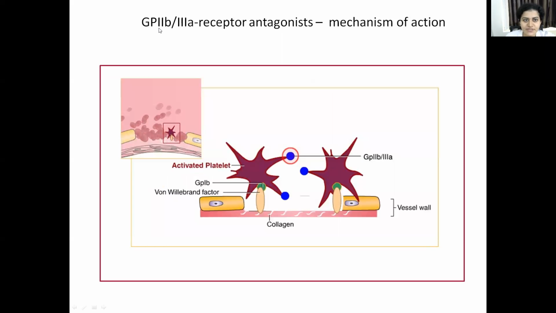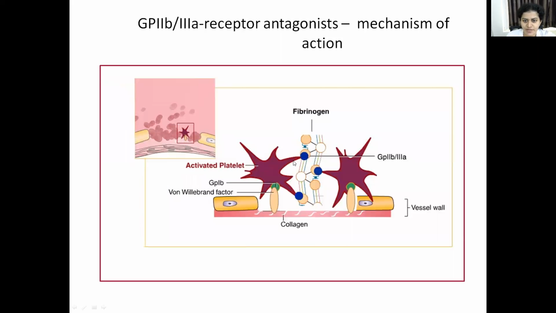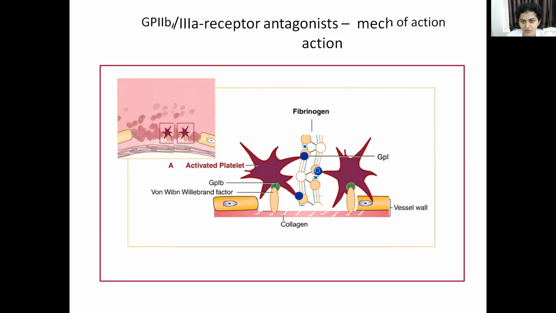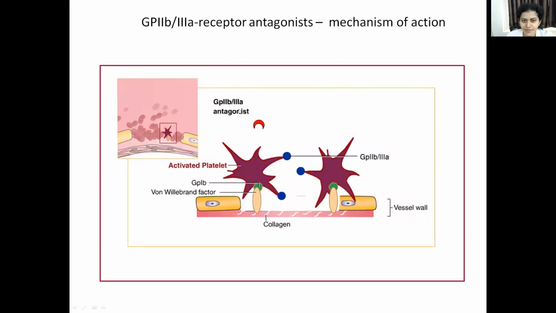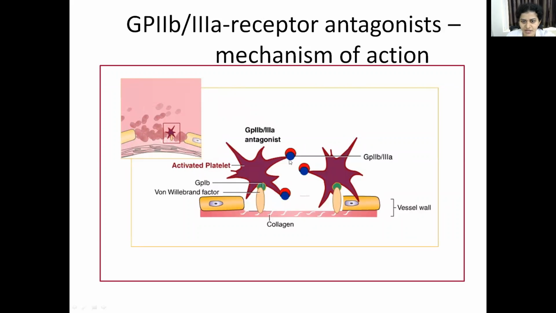Okay, the next group is glycoprotein 2B and 3A. This I have already explained. See, this is the activated platelet. These are the receptors, glycoprotein 2B and 3A. What happens when they get activated? They cause binding of fibrinogen, and that leads to platelet aggregation. So when you give a glycoprotein 2B and 3A antagonist, the drugs bind to these receptors and prevent the cross-linking of fibrinogen, and in that way they inhibit platelet aggregation.